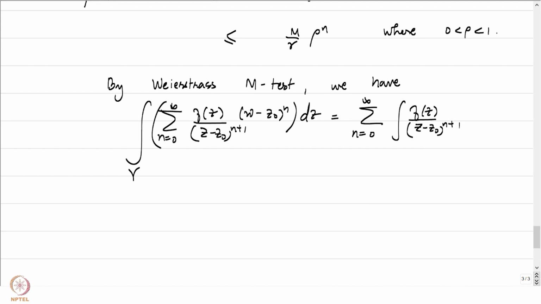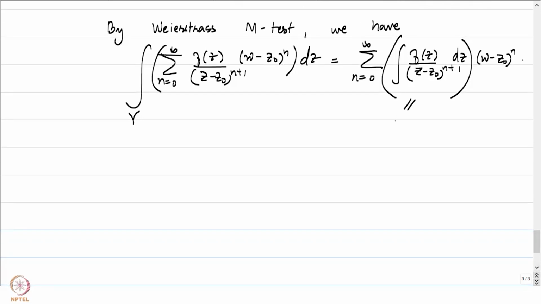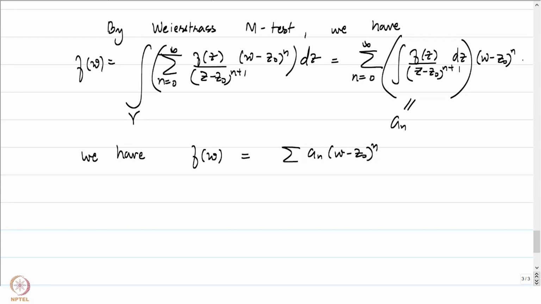And notice that the term (w minus z naught) to the power n does not have any z featuring in it, and therefore this will just be a number of this type into (w minus z naught) to the power n. And by calling these numbers a_n, we have, remember that f of w is exactly equal to the summation a_n (w minus z0) to the power n.